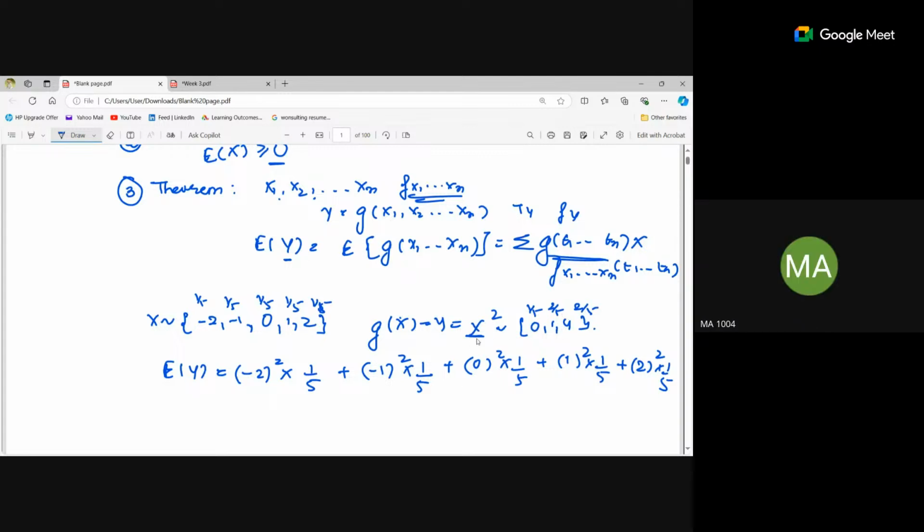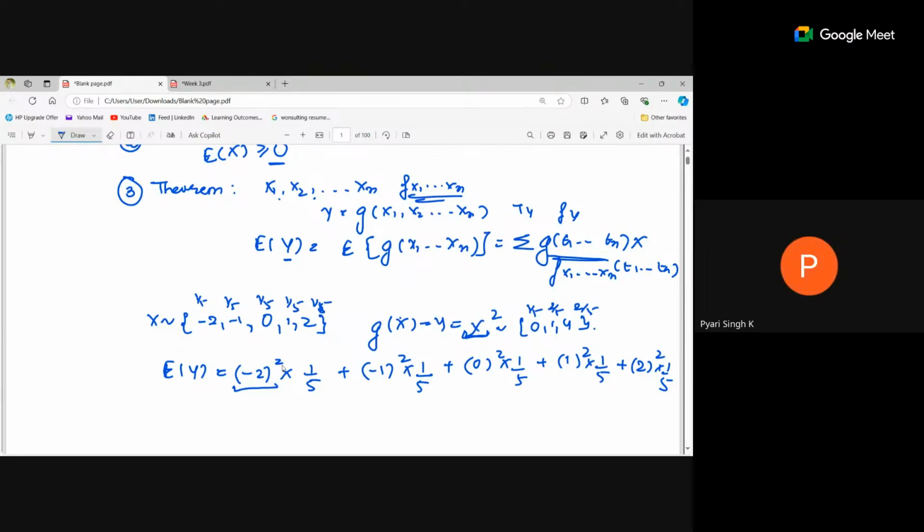So here we are just putting in the values of the function of x. It is not necessary to calculate the other PMF. Just by putting the values of the function of x, you can calculate the expectation.